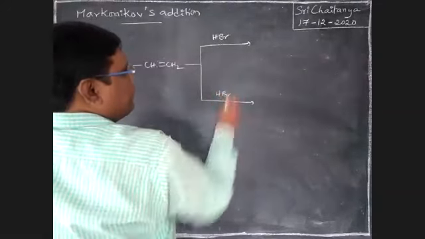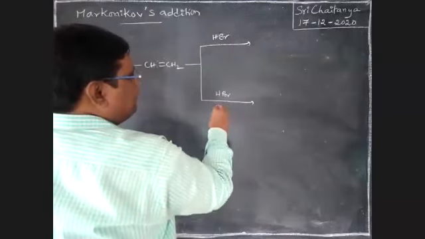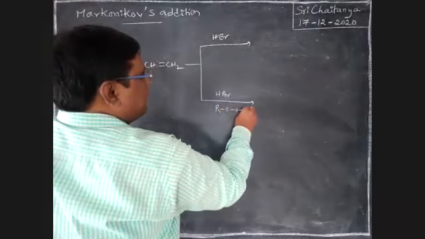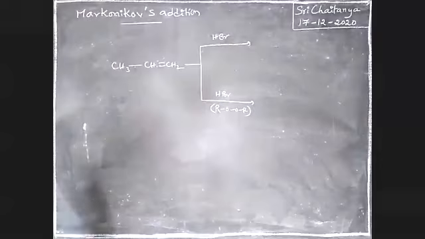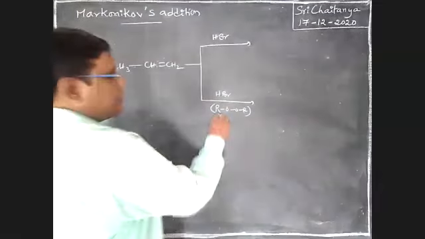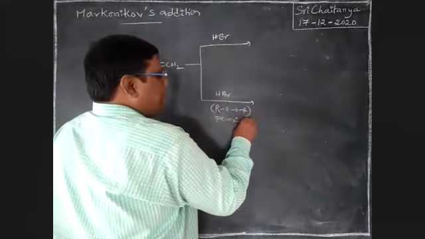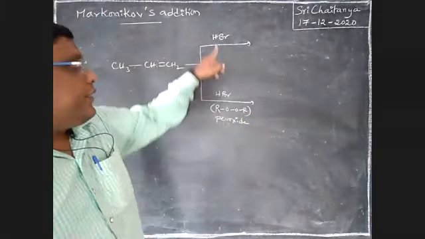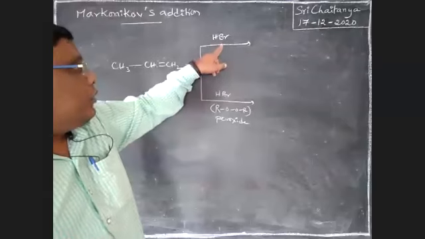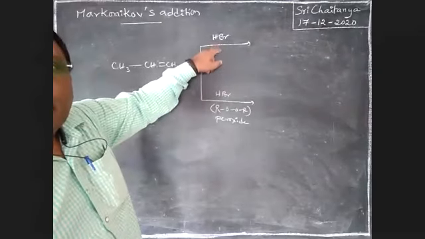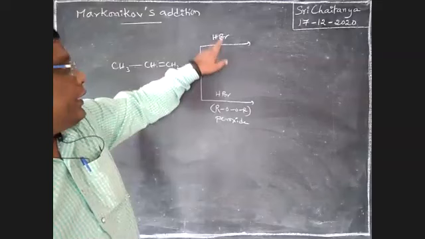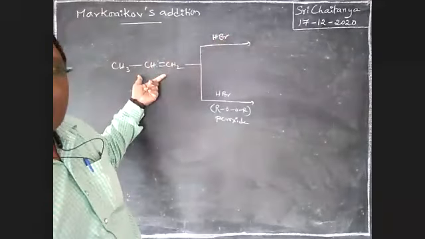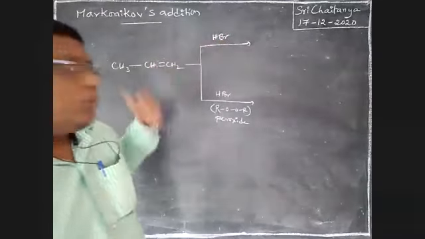Here HBr in the presence of a peroxide. It is a peroxide, boys. HBr in the presence of peroxide, or without peroxide, is an addition. Now here the Markovnikov rule is applicable. It is an unsymmetrical reagent and an unsymmetrical alkene. Apply the Markovnikov rule. What is the major product?